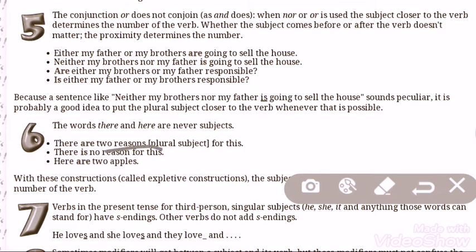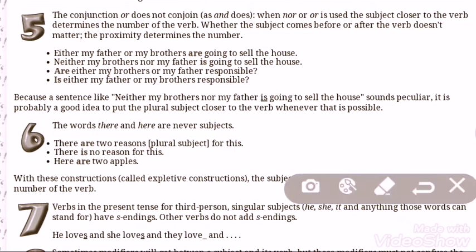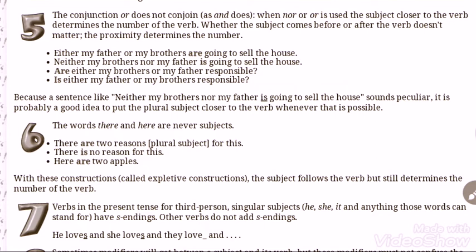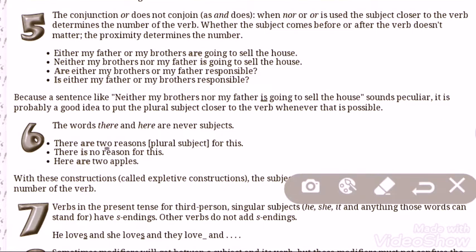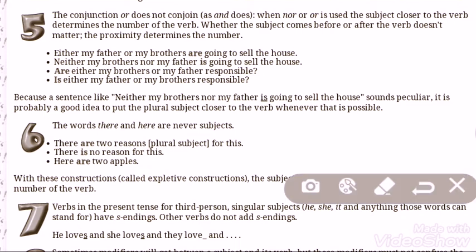Two reasons is a plural subject, and two reasons is deciding the verb. There is no reason for this. No reason is deciding the verb is. Here are two apples. Two apples is deciding the verb are.